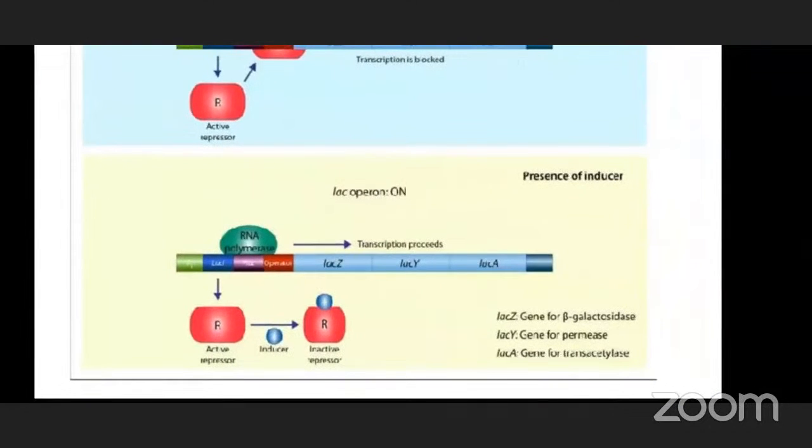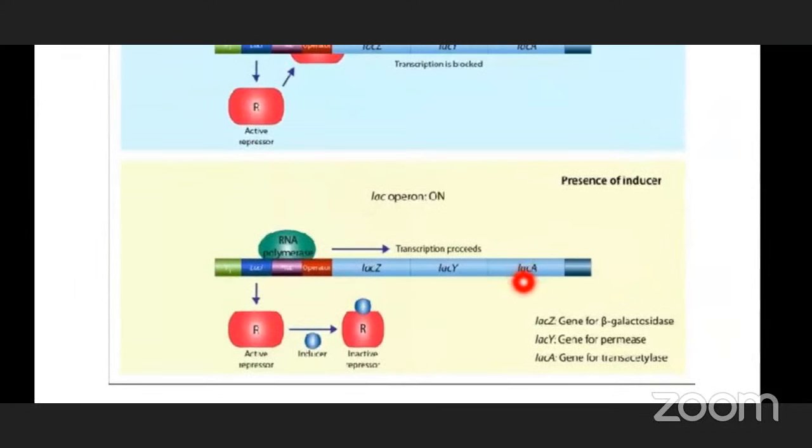This is the structural gene A, which encodes the enzyme trans-acetylase. These are the three structural genes present on the lac operon.